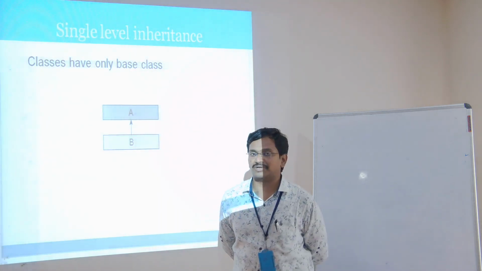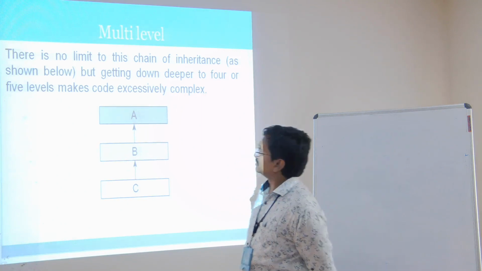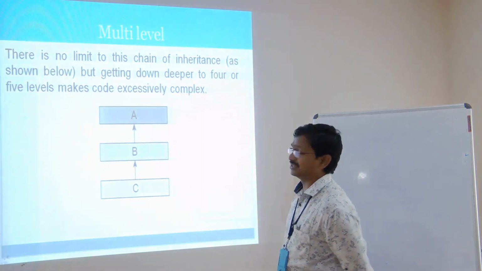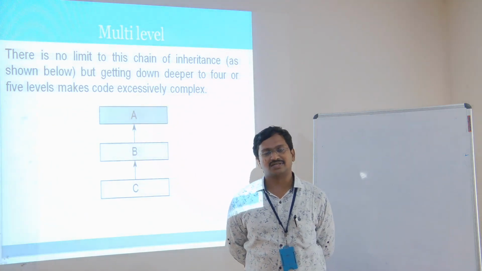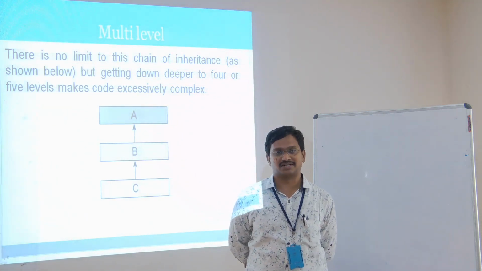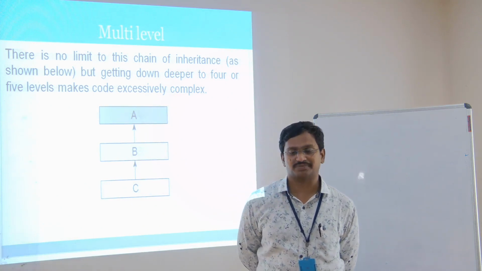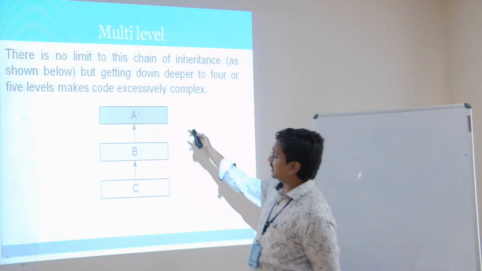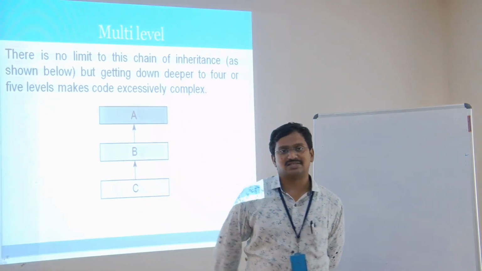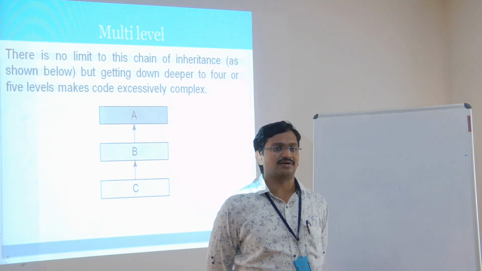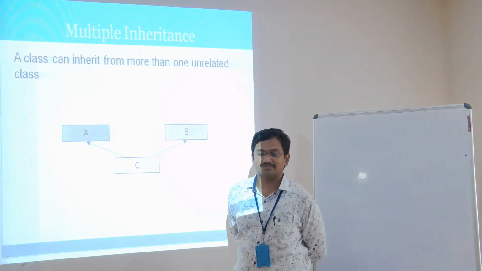In single inheritance, there will be only one parent and one child. In multi-level, there is no limit for this chain: A, B, C, D, and so on. In hierarchical, any number of subclasses can have a particular superclass, that is A.